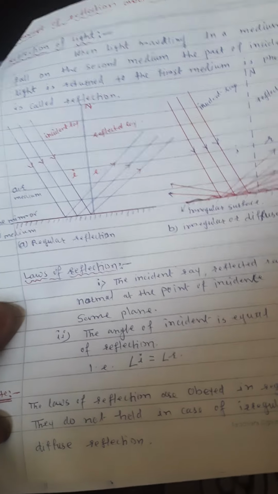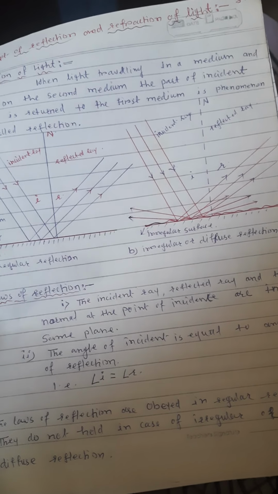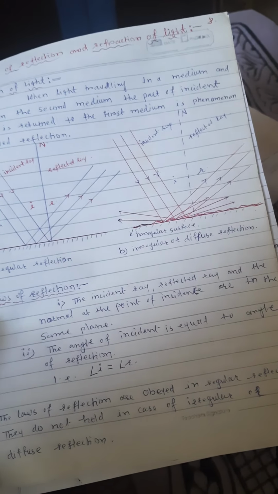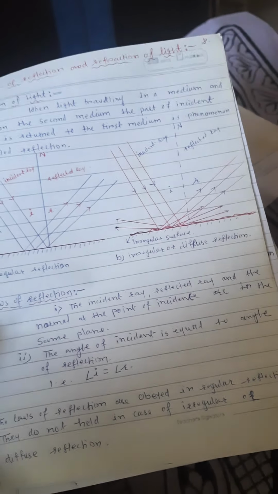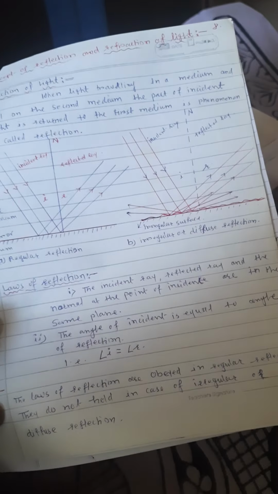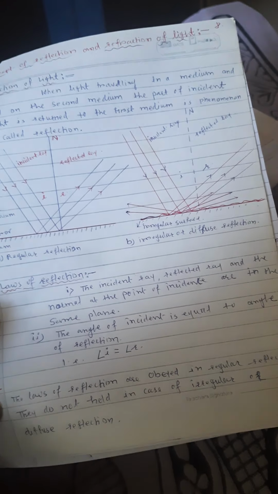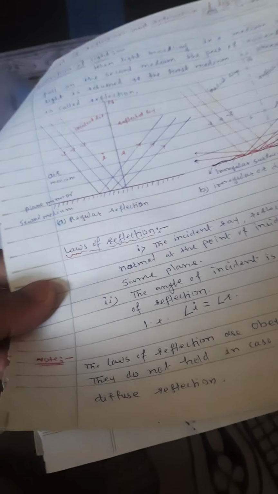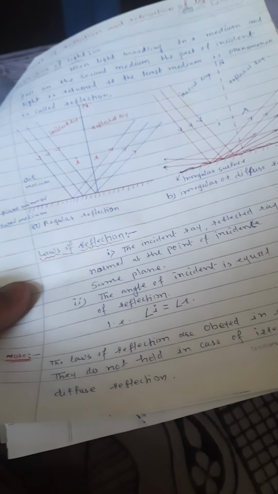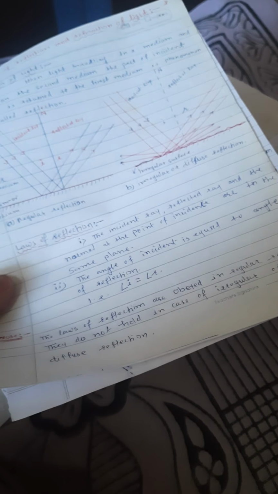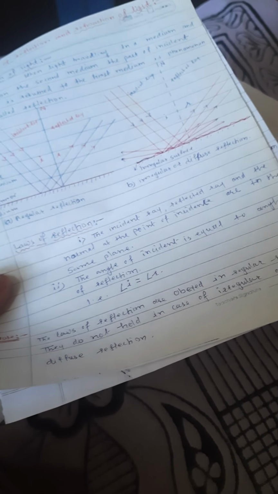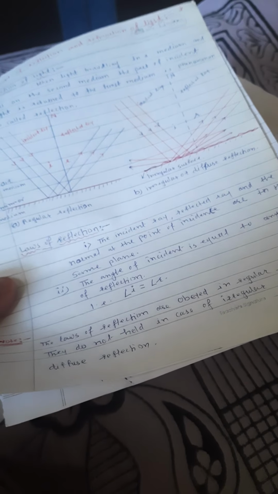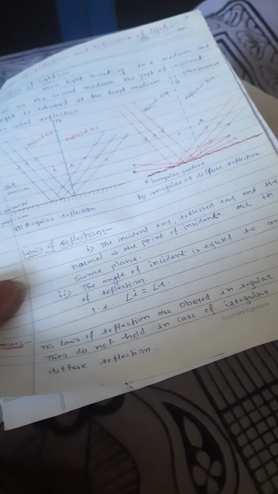The law of reflection means the incident ray, reflected ray, and the normal at the point of incidence are in the same plane. The second law of reflection is that the angle of incidence is equal to the angle of reflection. But there is one note: the laws of reflection are obeyed only in regular reflection. They do not hold in the case of irregular or diffuse reflection. So this is the law of reflection.